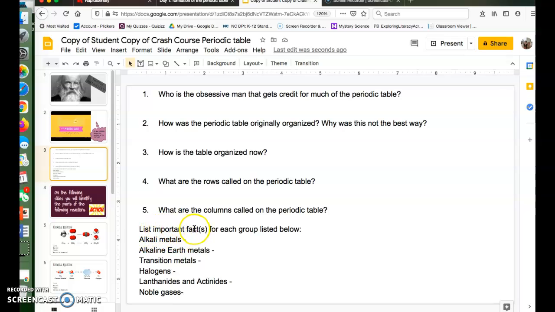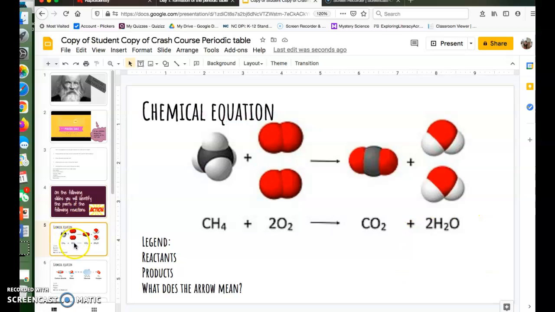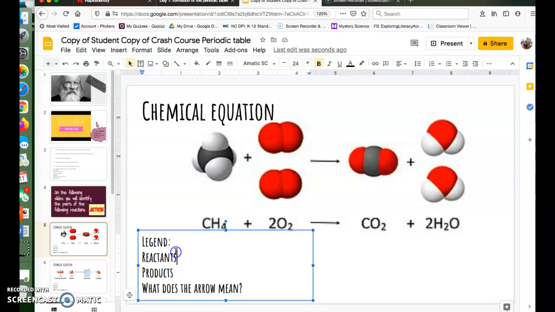For this, we're going to list some important facts. I want 1 or 2 for each of the groups. You don't have to put them all. And then the next part of what we're doing today, we're going to identify the following parts of the reactions. So on these slides, you're going to help me by making a legend. I want you to tell me what are the reactants of this chemical equation, what are the products, and again, remind me what the arrow means.